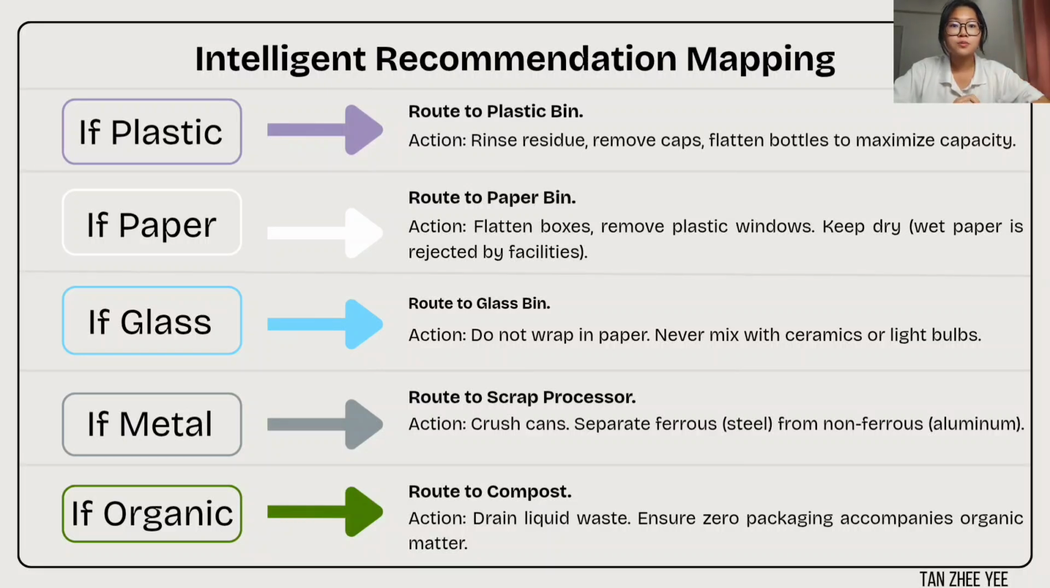For glass, route to the glass bin, and warn the user not to wrap it in paper or mix it with ceramic. For metal, route to a scrap processor, and instruct the user to crush the can and separate steel from aluminum. For organic, route to the compost heap, and request zero packaging and draining liquid waste first. By giving clear instructions, we eliminate household confusion at the source.